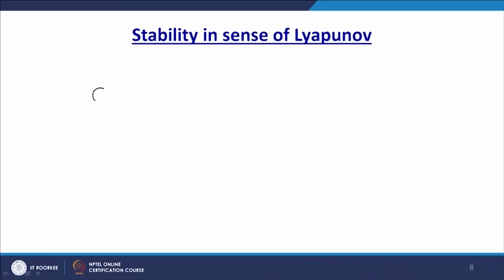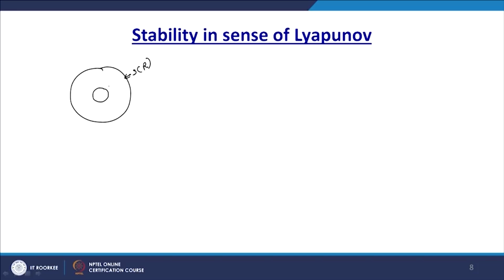Now we will see this definition in a different aspect. We take one region, this small region, and another larger region. What we want is that this particular region is the stable region, meaning the trajectory should remain in that region.